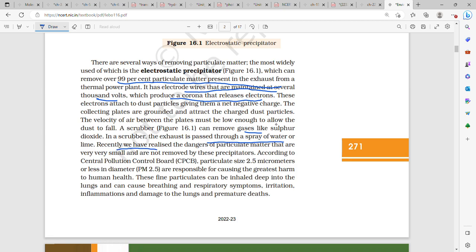Now, the Central Pollution Control Board (CPCB) has said that particulate size of 2.5 micrometers or lesser is responsible for causing the greatest harm to human health. That is, they can be inhaled deep into the lungs and they can cause breathing and respiratory problems, irritation, inflammations, and damage to the lungs, and also premature death.